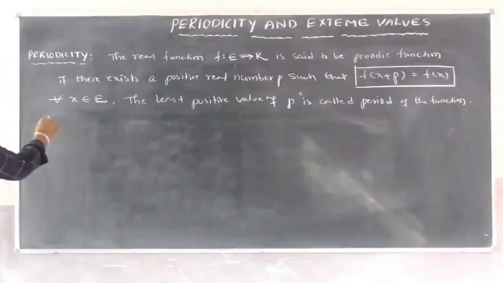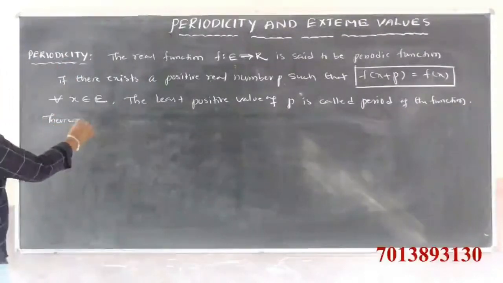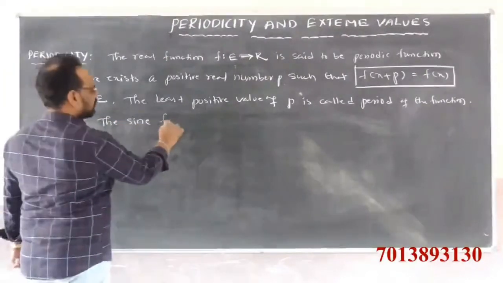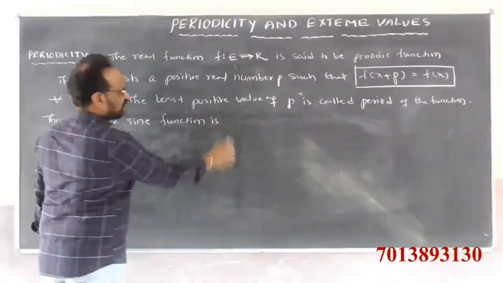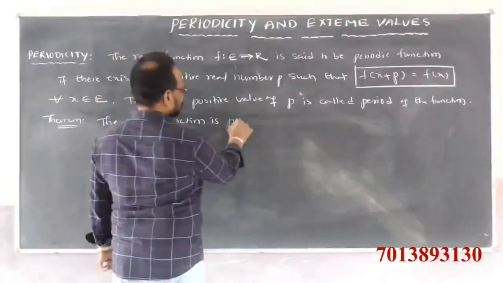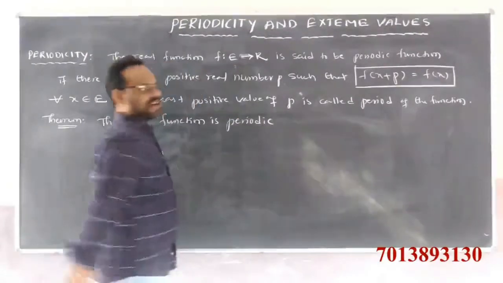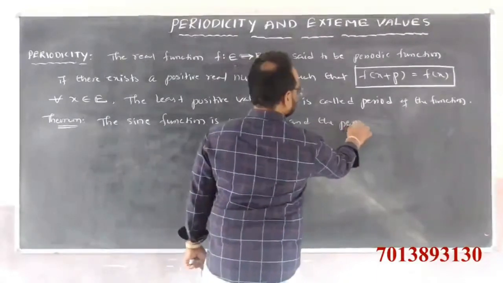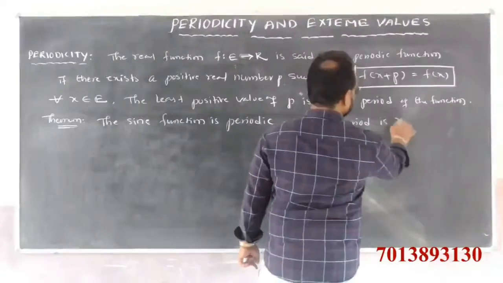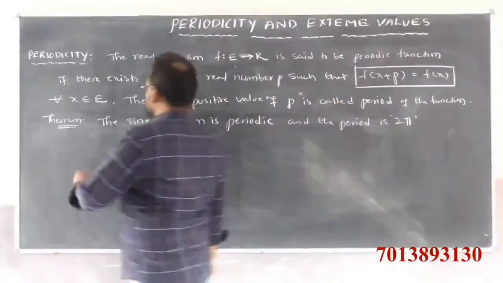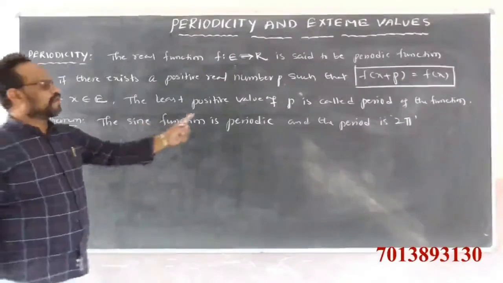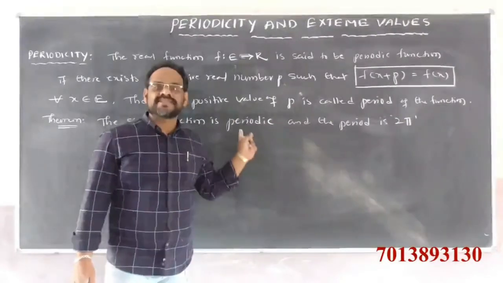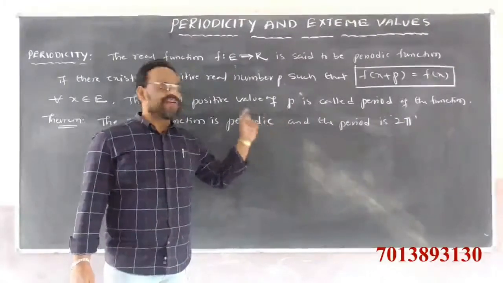Theorem: the sine function is periodic, and the period is 2 pi. The sine function is a periodic function and the period is 2 pi.